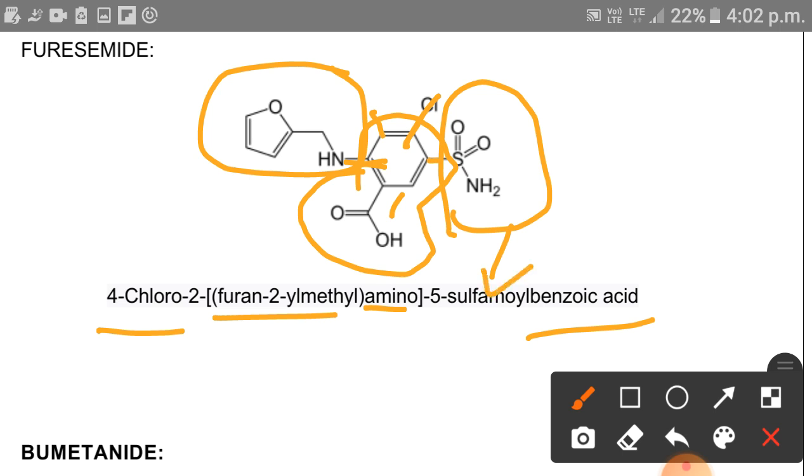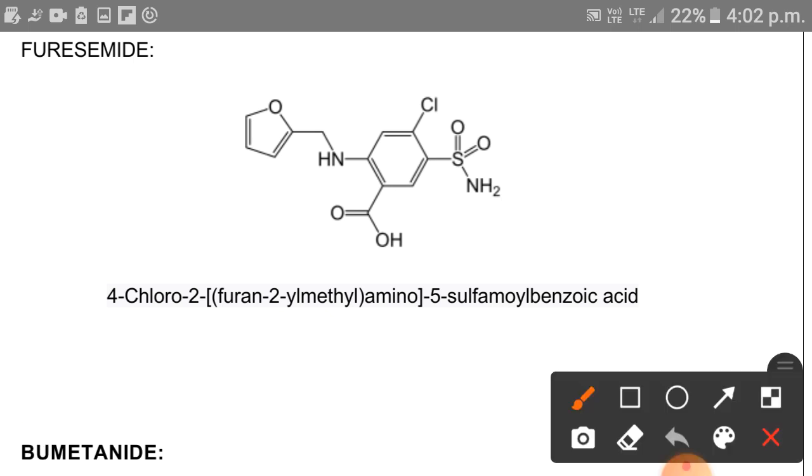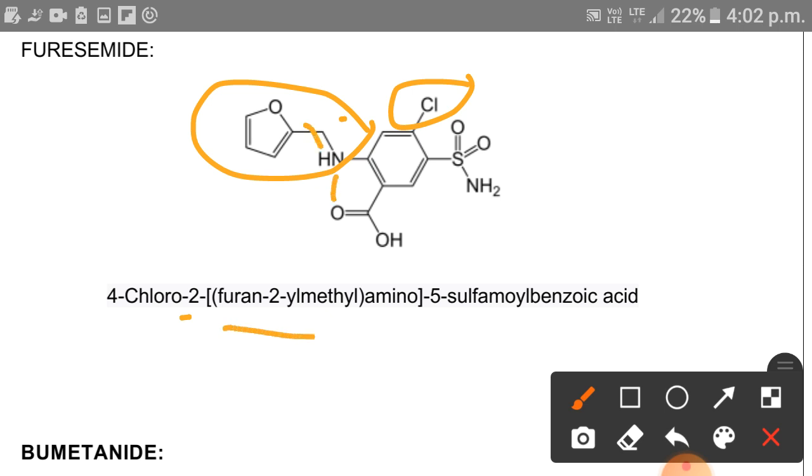So we can justify the IUPAC name as: 4-chloro-2-(furan-2-ylmethyl)amino-5-sulfamoyl benzoic acid.